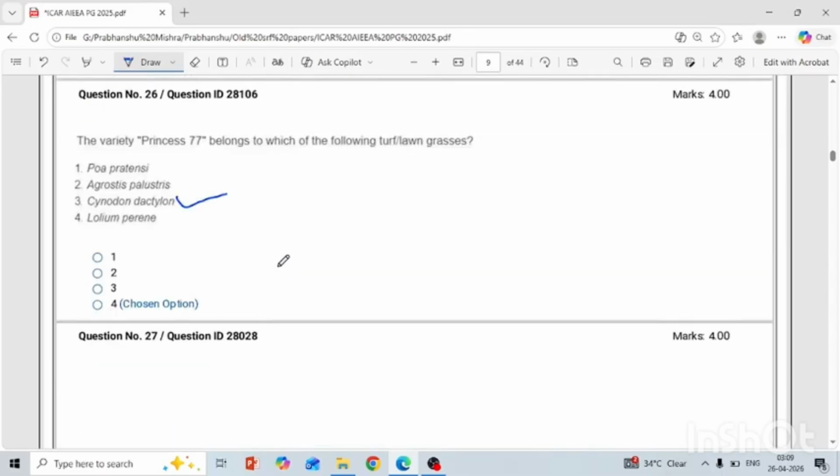Another is, the variety Princess 77 belongs to which of the following turf lawn grasses? So, almost all varieties which were released for turf grass or lawn grass belong to Cynodon dactylon. Only one or two varieties are there for Poa, Agrostis, Lolium, but most of the varieties are for only Cynodon. दूब ग्रास जो हमारा है उसी के लिए कमर्शियली जो यूज होता है. So therefore if you do not know the answer, if you directly choose Cynodon, then obviously there is a 90% chance your answer is correct. Okay.